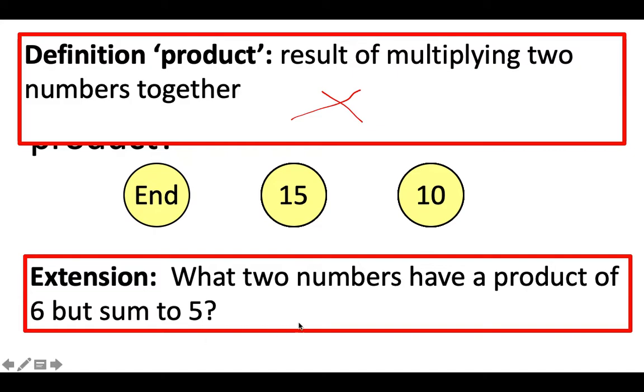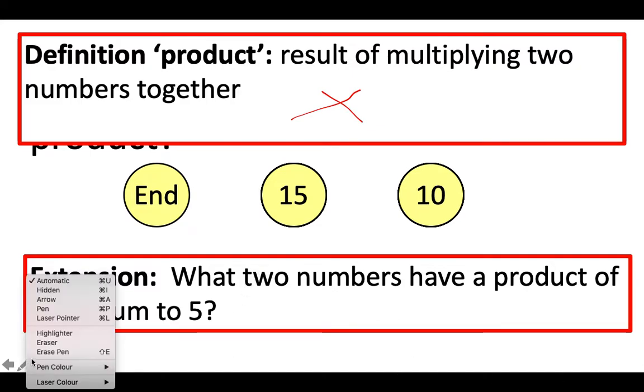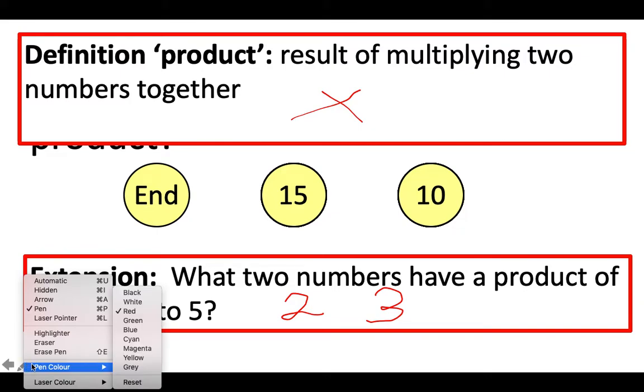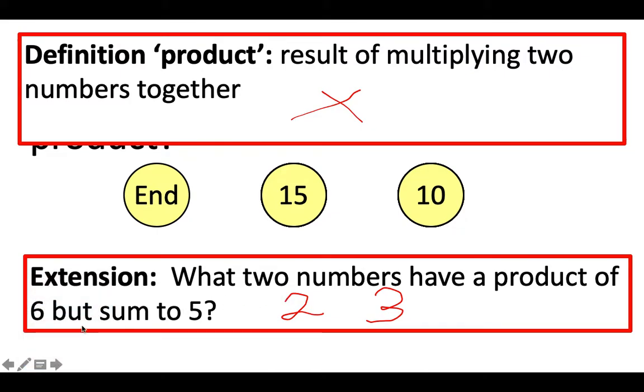Hopefully you decided that the two numbers that have a product of 6 and add to 5 are going to be the numbers 2 and 3. This is because 2 times 3 gives us 6 and 2 add 3 gives us 5. That is the general concept of today's lesson. So if you've understood this, the rest of the lesson will be quite easy.